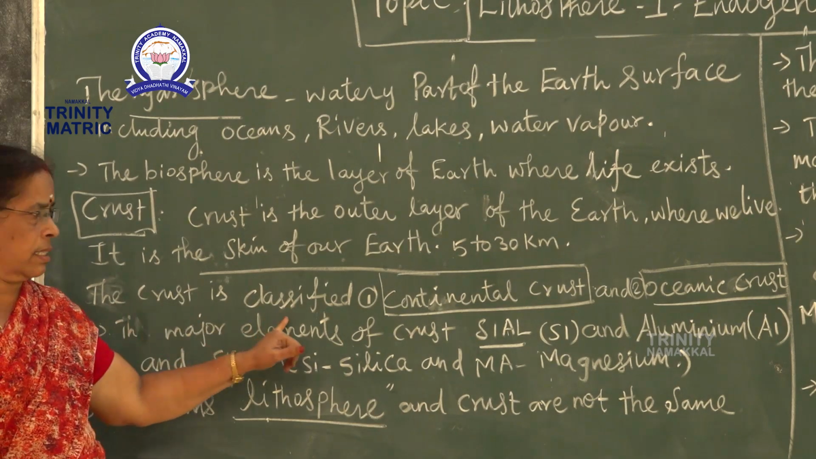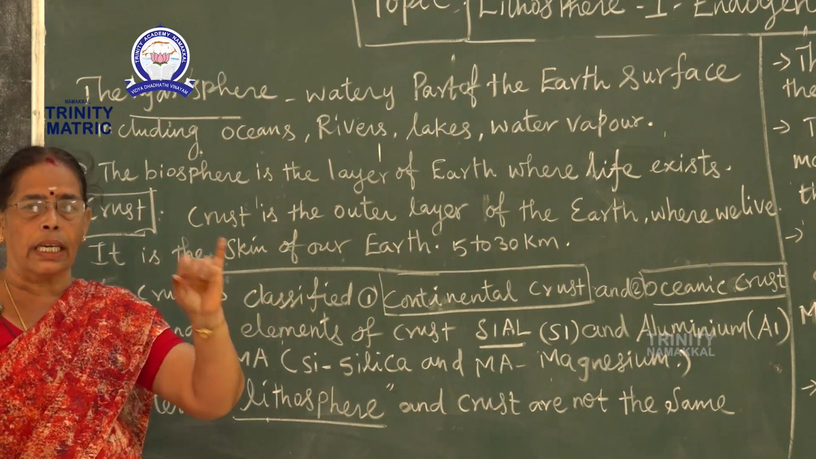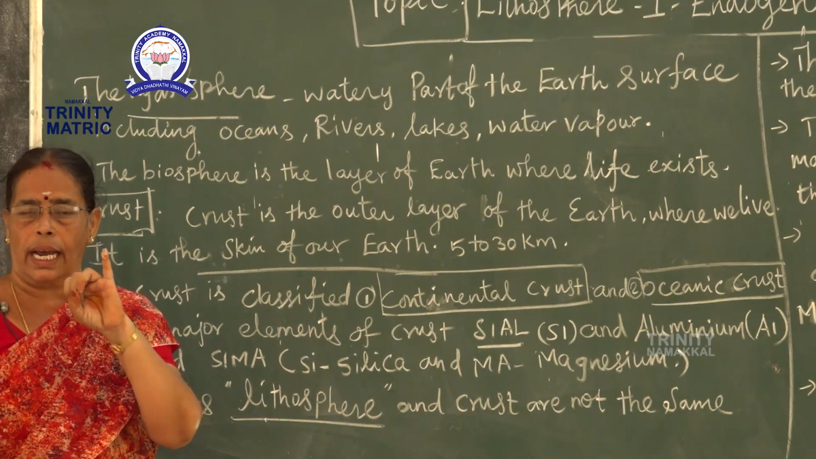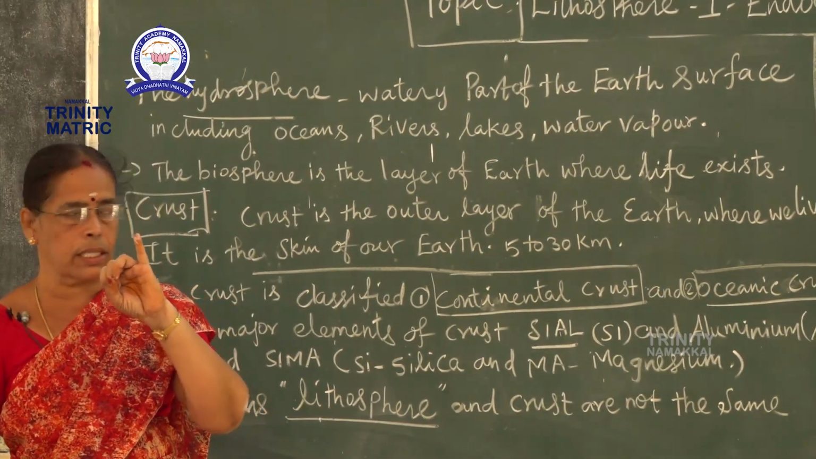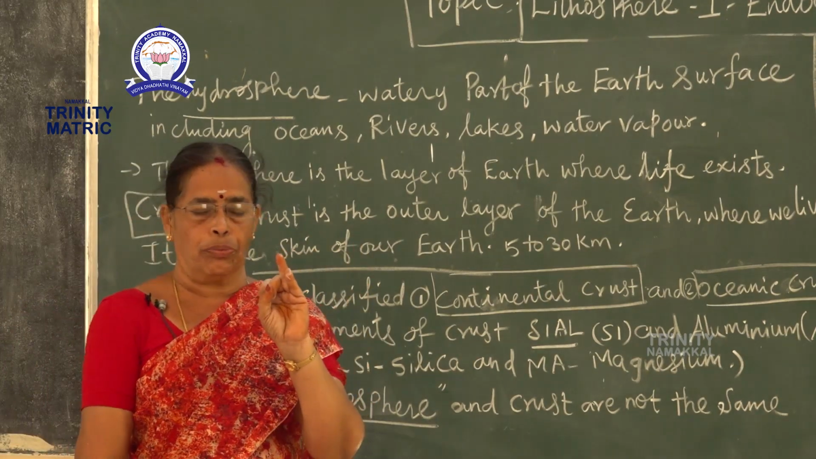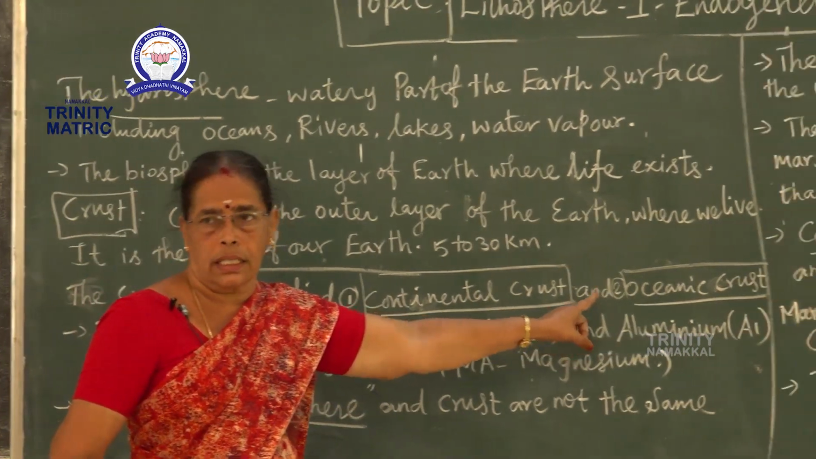The crust is classified. Number 1, continental crust. Number 2, oceanic crust.